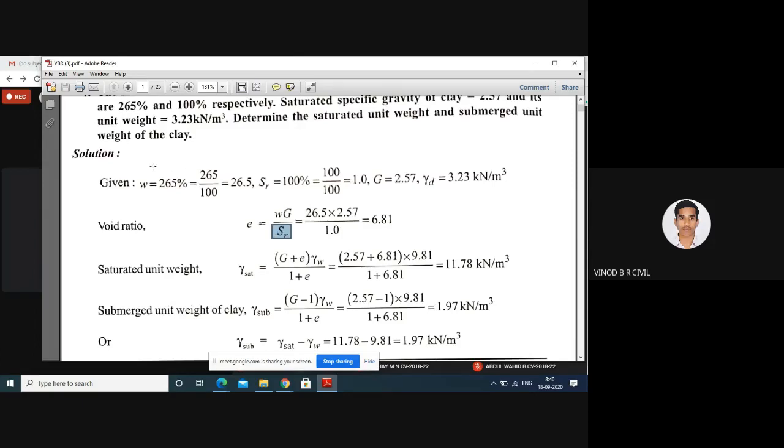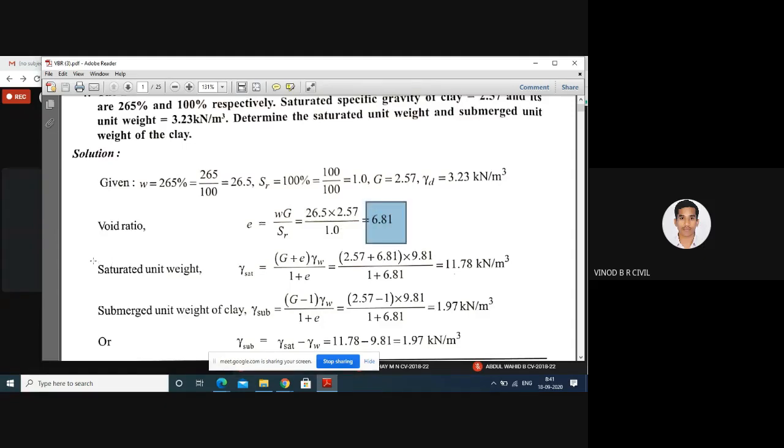Water content is 26.5, specific gravity is 2.57, and degree of saturation SR is 100, which is nothing but 1. Therefore, void ratio e equals 6.81.